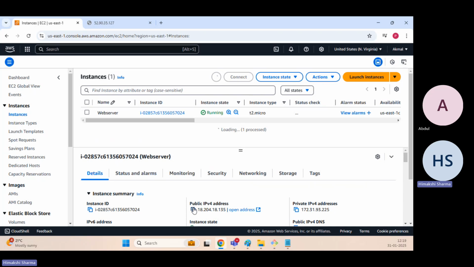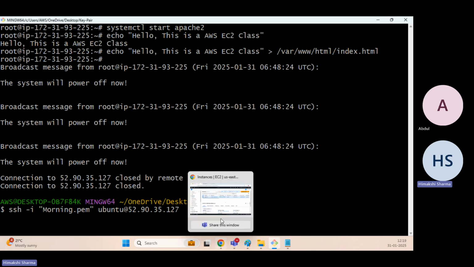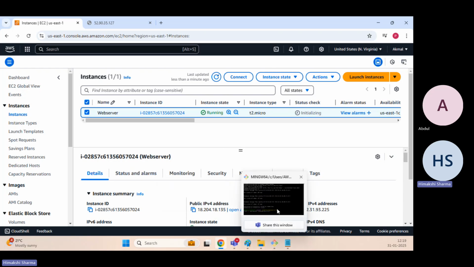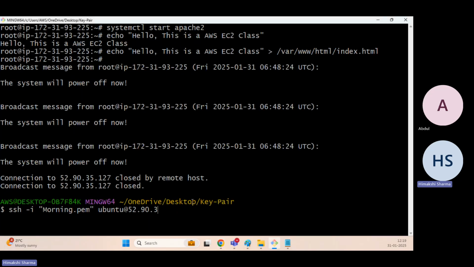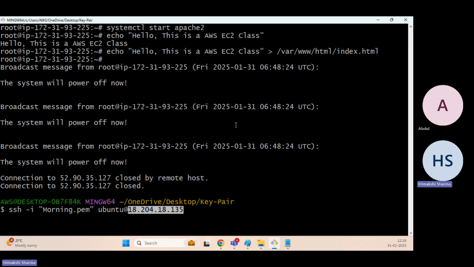Until then, let me go and connect this back. So here, if I go, this is the IP, right? Sorry, the IP may have changed. Whenever we stop and start the instance, its IP address will change. So here I go and paste it back. I'll just enter. Save.